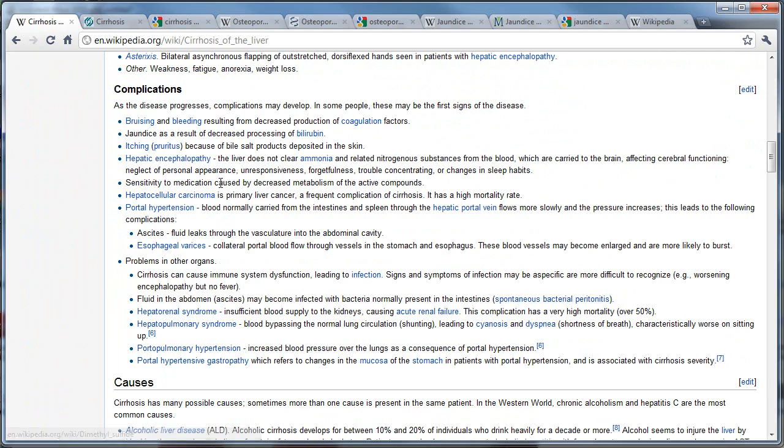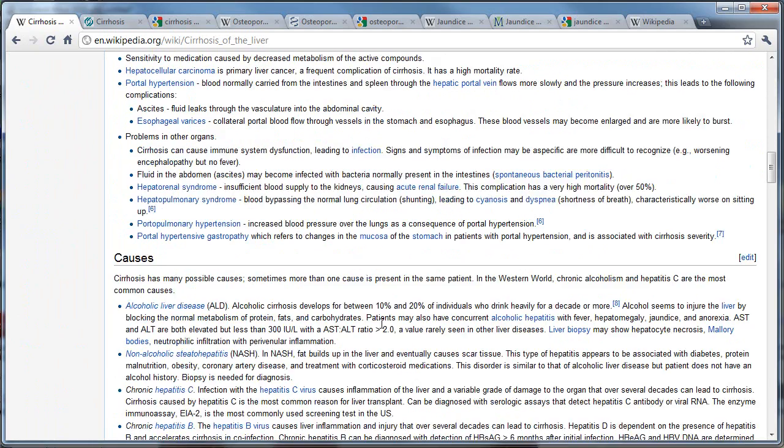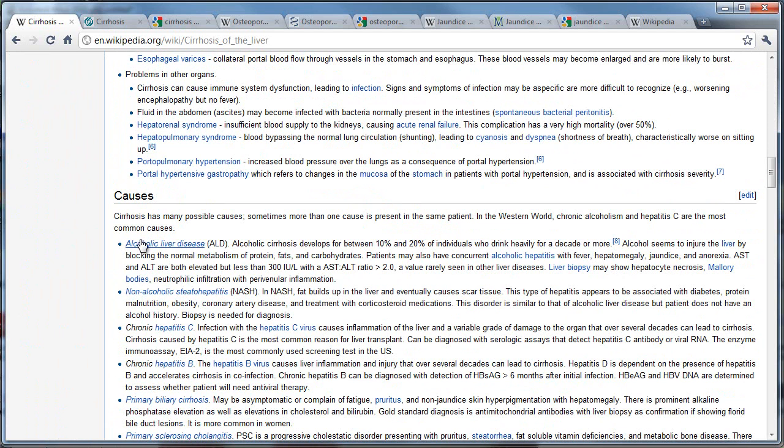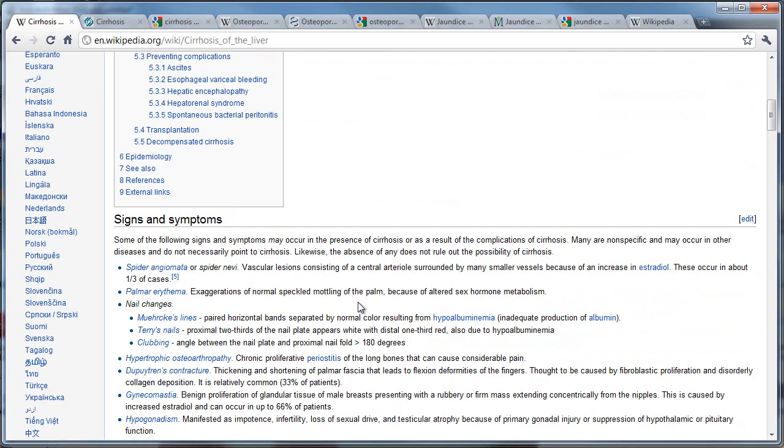So I pretty much started reading through some of these and just seeing what are the causes of it, and as you can see over here, alcohol liver disease, also known as ALD, is one of the causes too. And you can see right over here also there's some jaundice. So in a way, we're showing two things over here. So that's the first page I went to and I started reading over here.